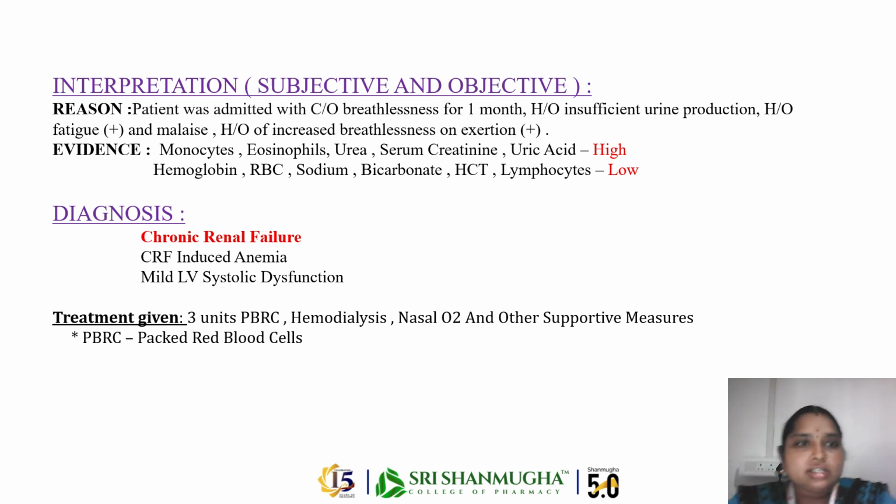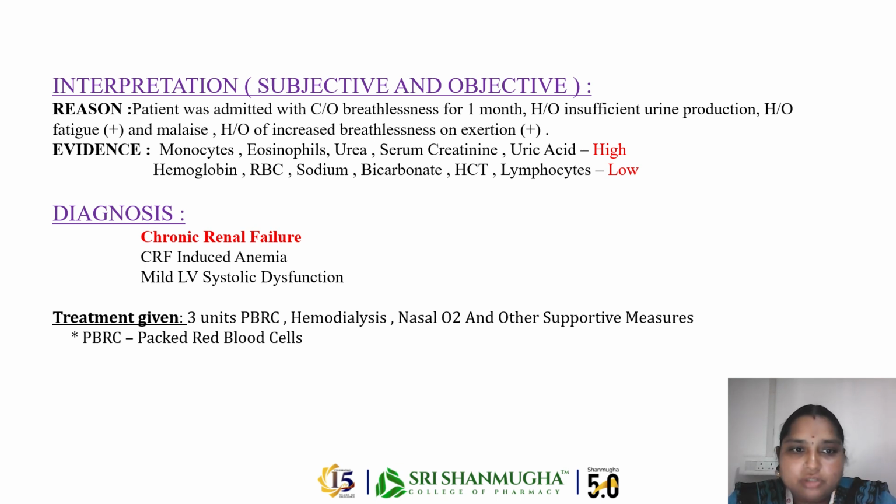And in the interpretation, that is the assessment, we compare the subjective and objective data. The reason: the patient was admitted with breathlessness, insufficient urine production, fatigue, and breathlessness on exertion. The evidence we show: lymphocytes, RBC, hemoglobin, sodium, bicarbonate are low, and monocytes, eosinophils, serum creatinine, uric acid, urea are high. In diagnosis, it was confirmed as chronic renal failure, with an anemic patient and also a mild LV systolic dysfunction.